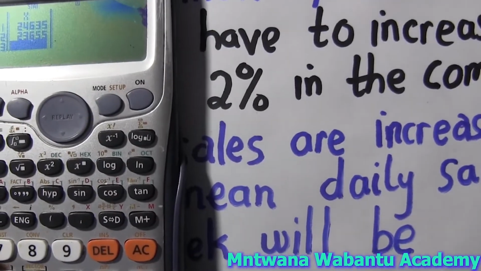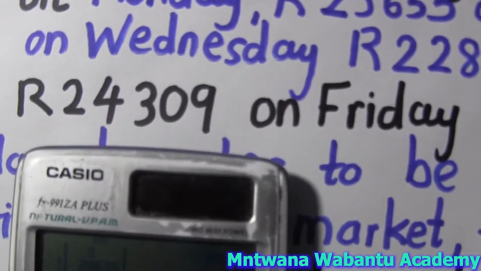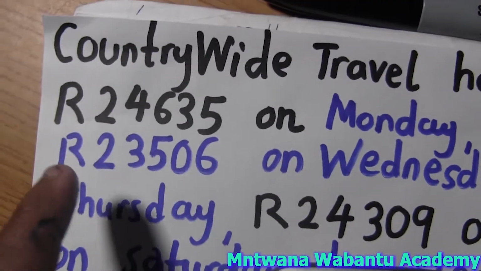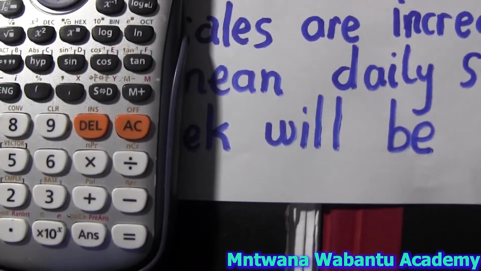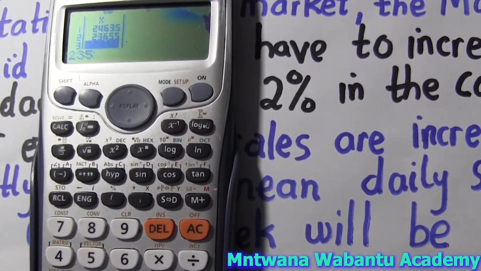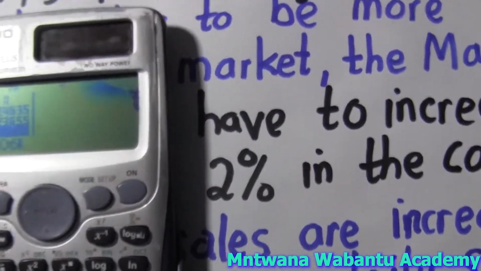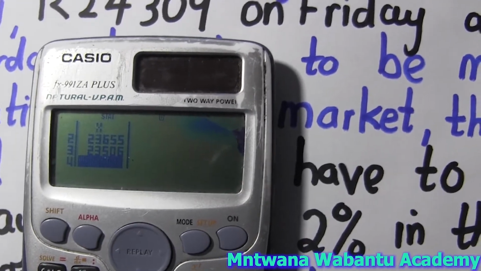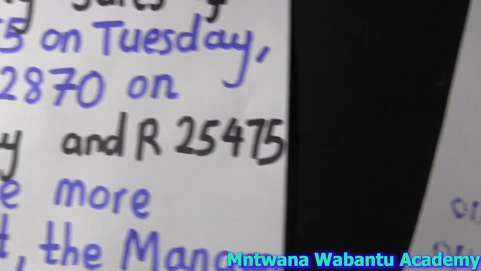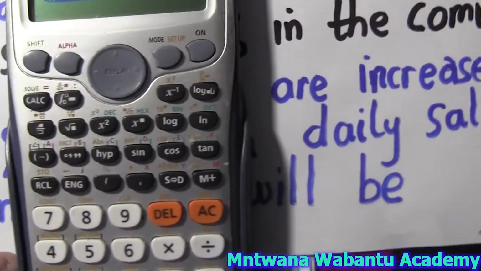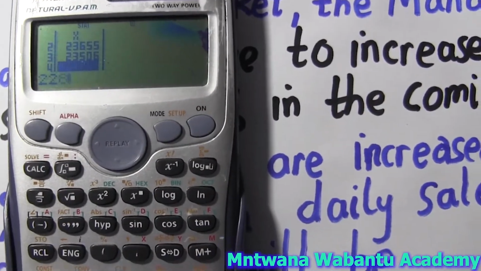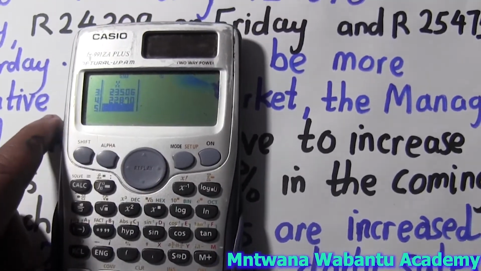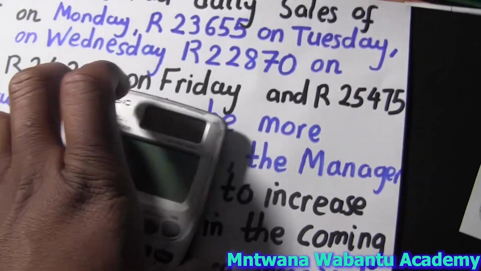Now we go for the third one, 23506. Type 23506 and enter. Now we go for the next one, which is Wednesday, 22287. Enter 22287. Now we go for the next one, which is 24309.